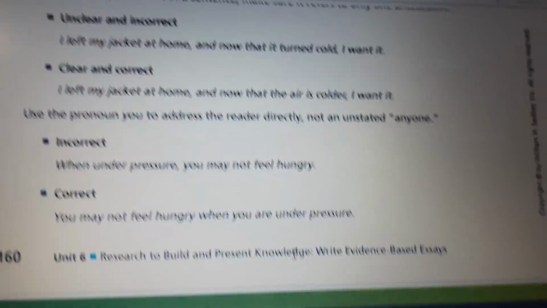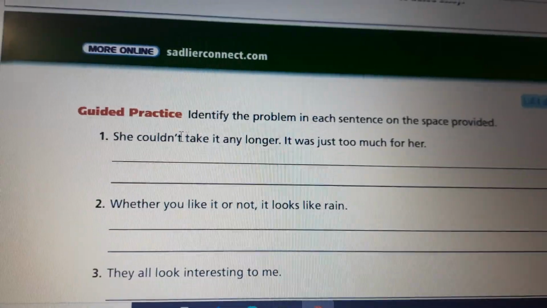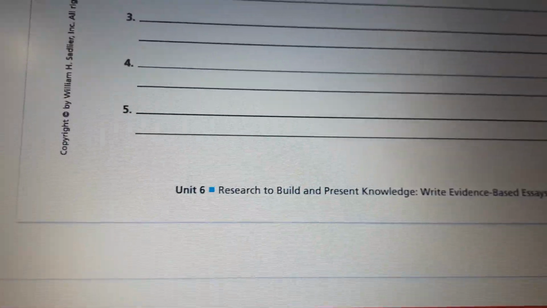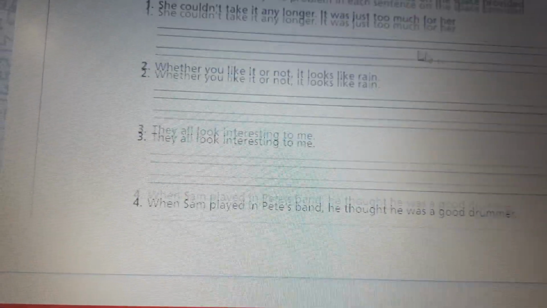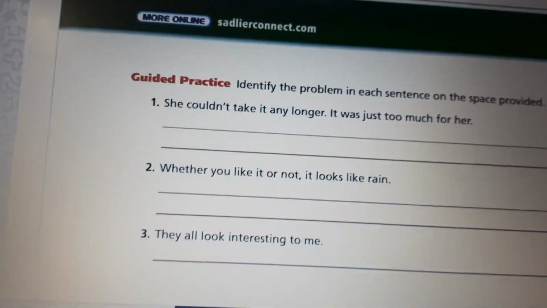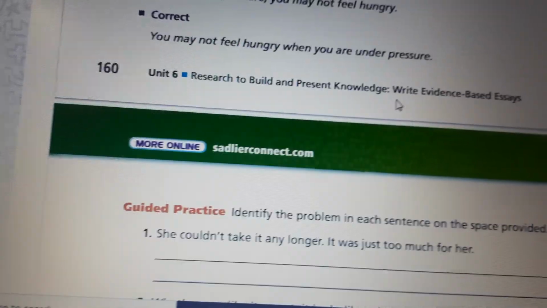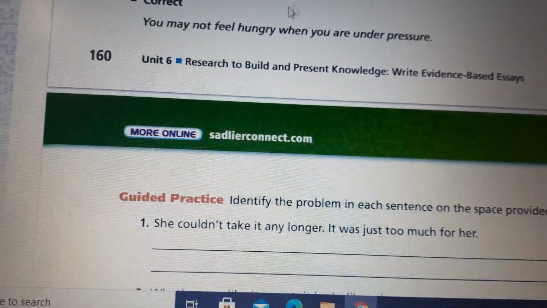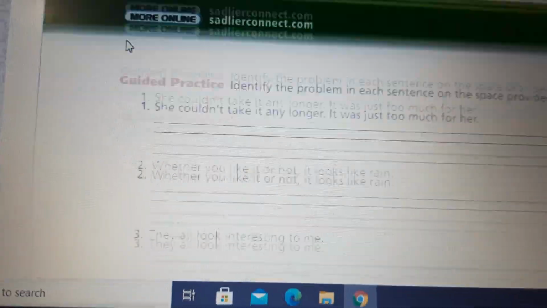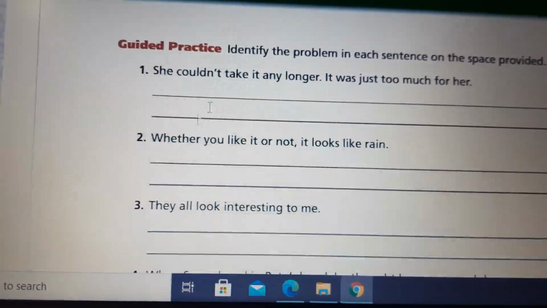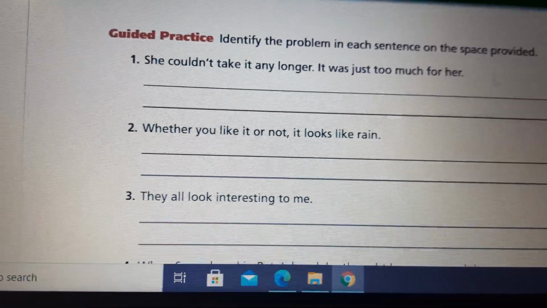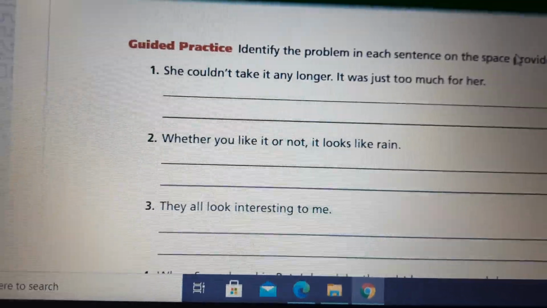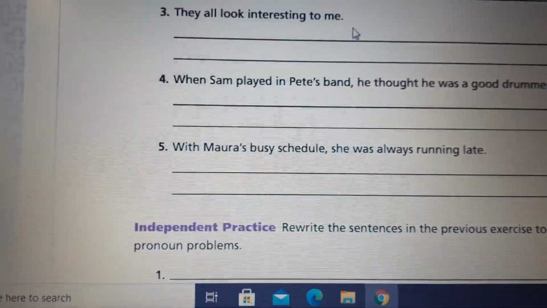Okay, and that's it for today. It's pretty easy. I want you just to answer page 161 and prepare it for our next live class, our session on Monday. Prepare this one this weekend. You're going to enjoy answering these practices. Just go ahead and answer them, and that's it.